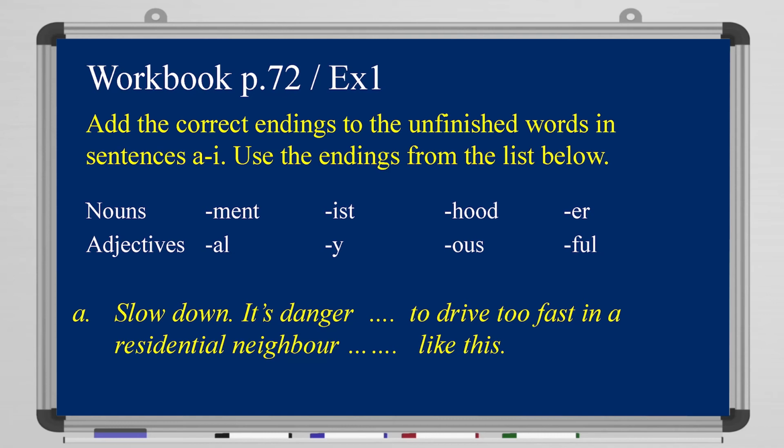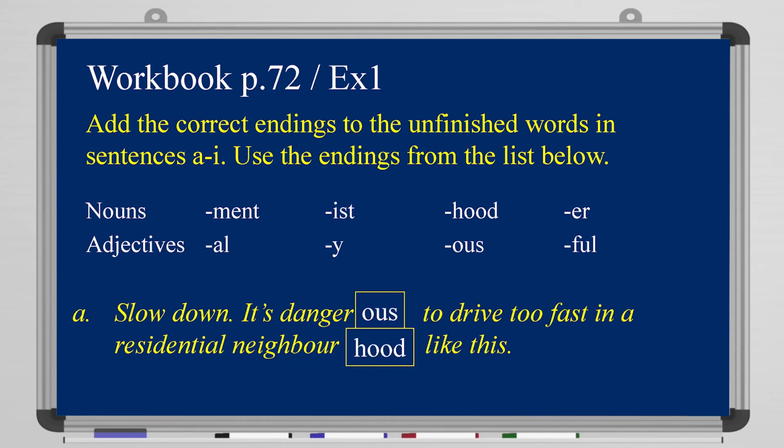A, slow down, it's danger to drive too fast in a residential neighbor like this. So we have two blanks in one sentence. We want to use the suffixes in the box above to put them in the sentences here. So, slow down, it's dangerous to drive fast in a residential neighborhood like this. So we added 2 suffixes to change the meaning and the part of speech of the word.